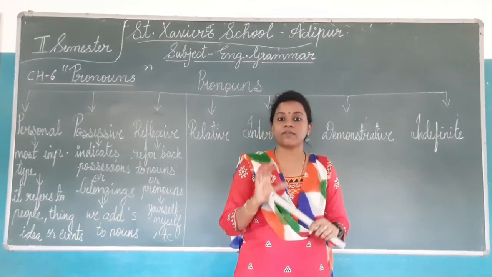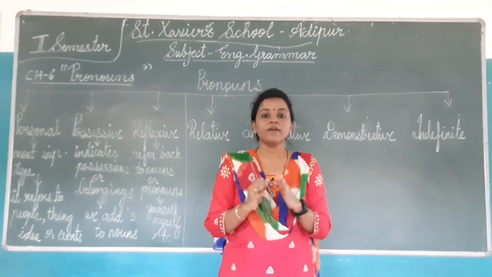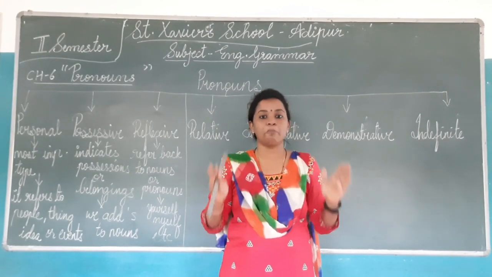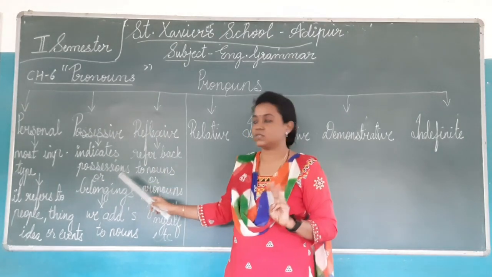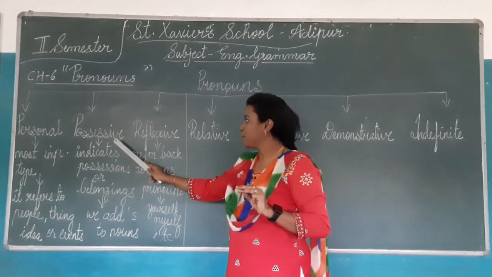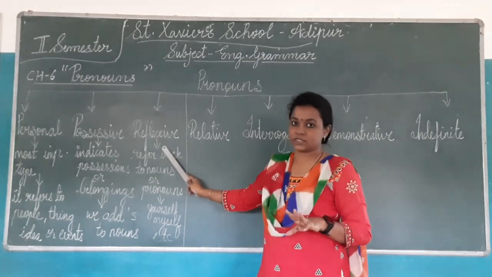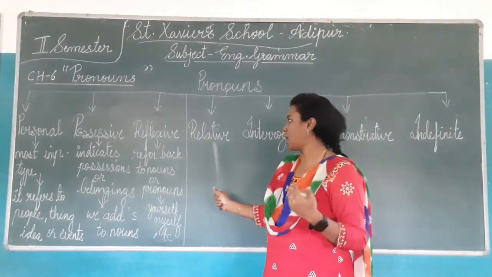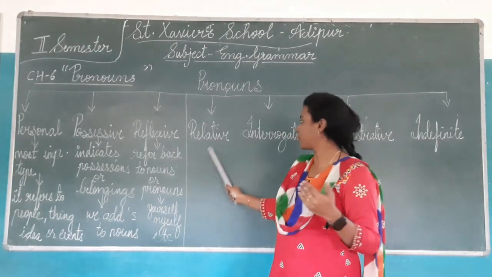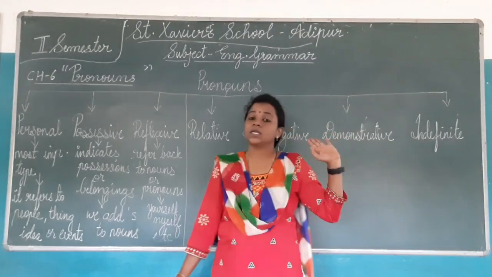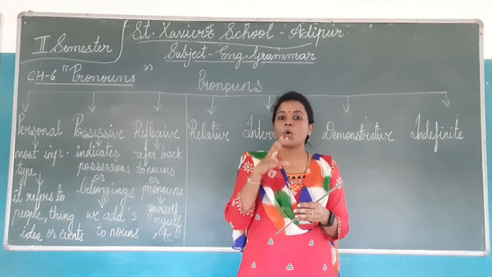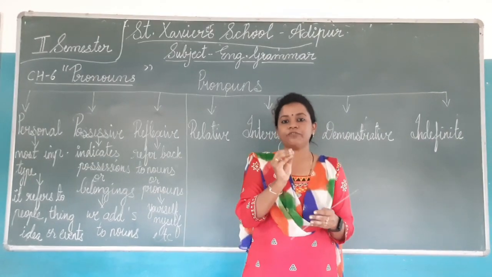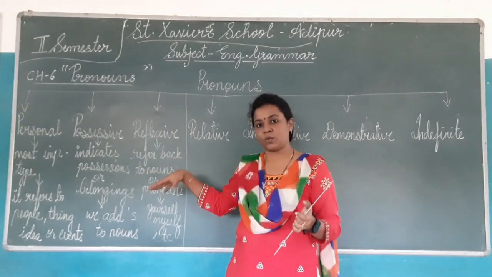These are the 7 pronouns. In first part we are going to only study about the 3 pronouns, that is personal pronoun, possessive pronoun and reflexive pronoun. And in the second part I will explain you about relative pronoun, interrogative pronoun, demonstrative pronoun and indefinite pronoun. So I am giving you a brief about these 3 things and then I will explain it in detail.